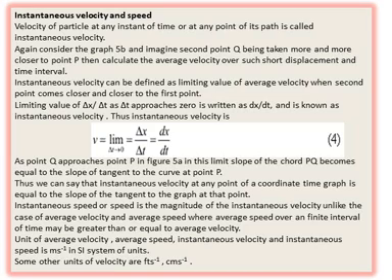The unit of average velocity, average speed, instantaneous velocity and instantaneous speed is meter per second in SI units, and the other units of velocity in other systems may be feet per second or centimeter per second.